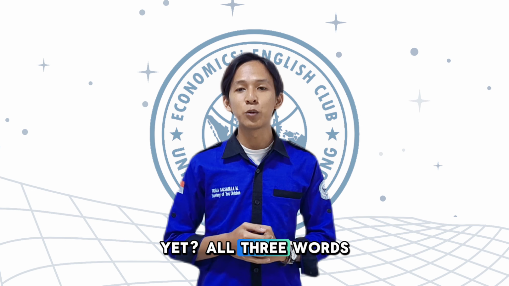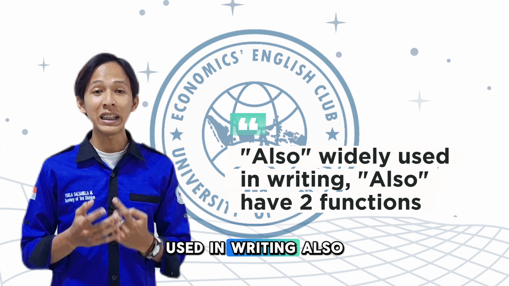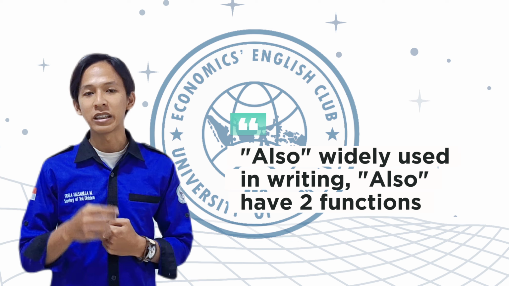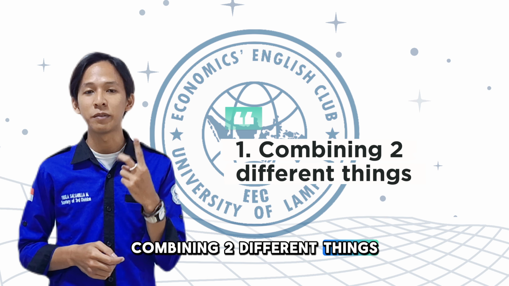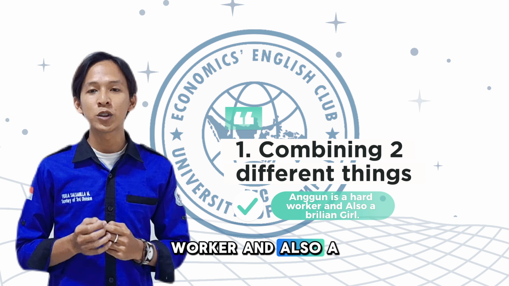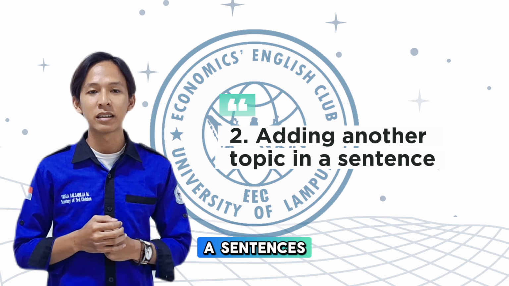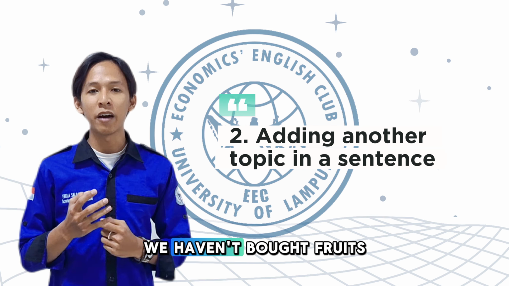The first one is also. Also is used in formal sentences, and when used in writing, also has two functions. Namely, the first one is combining two different things. For example, Anggun is a hard worker and also a brilliant girl. The second one is adding another topic in the sentences. For example, we haven't bought fruits for juice and the ice cream. Also, we still need to prepare for tonight's party.